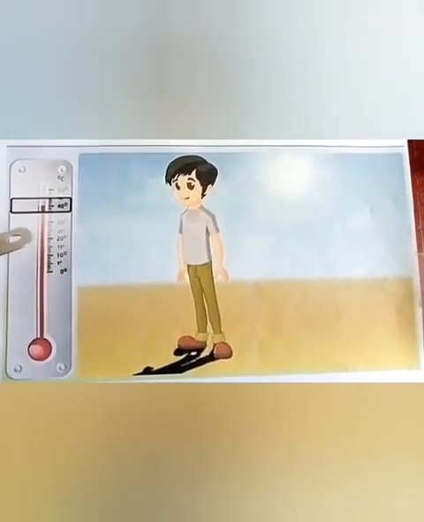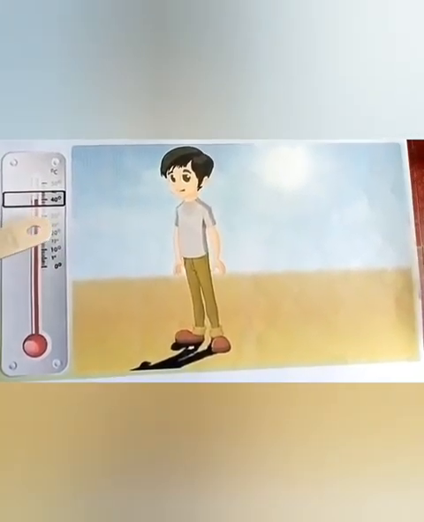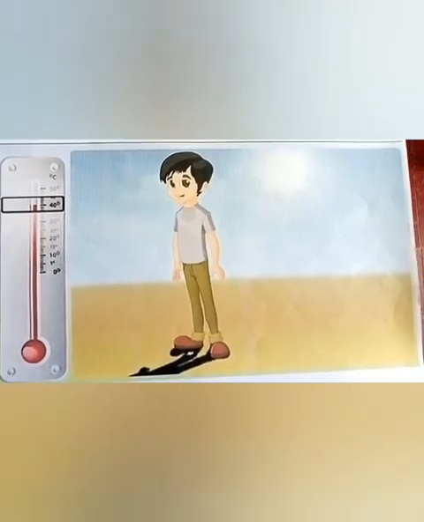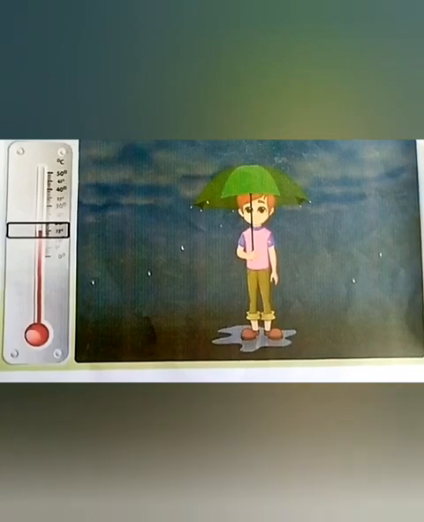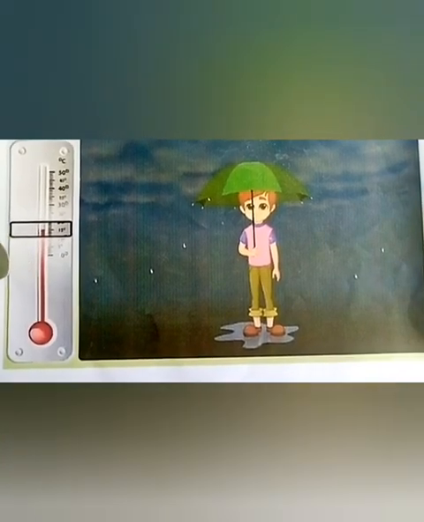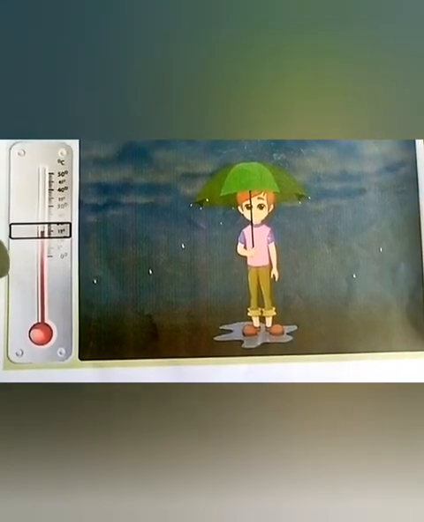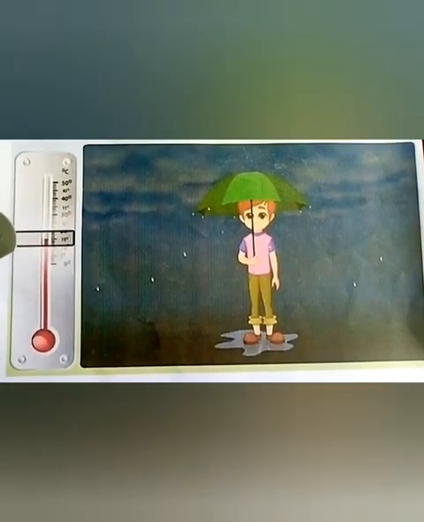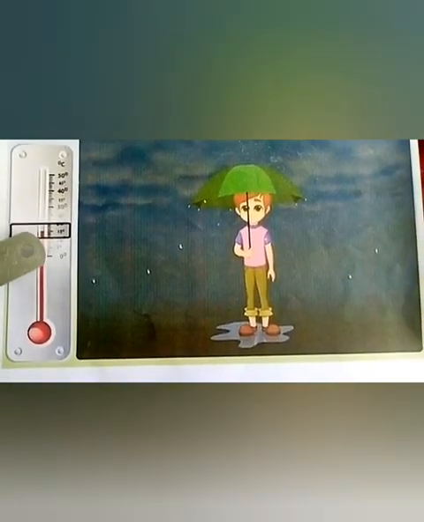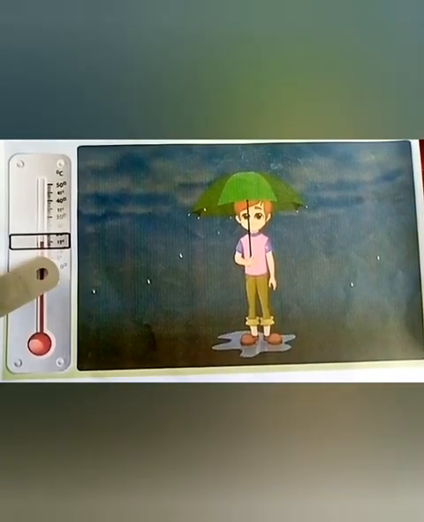What is the temperature here? Here the temperature is 40 degrees. Children, see this picture. Wow, it's raining. The weather has become so cool. The temperature has come down to 15 degrees centigrade.